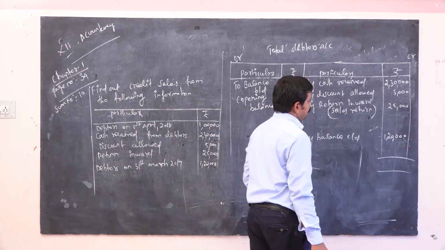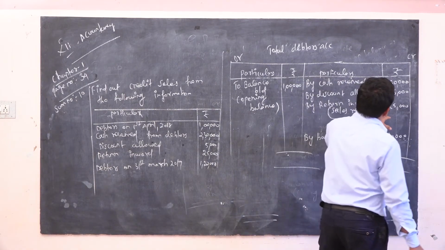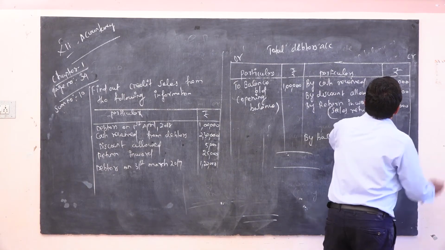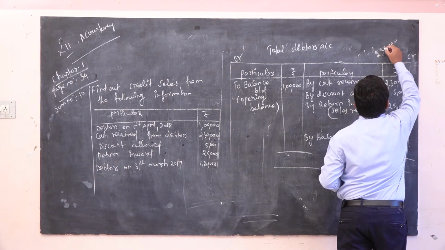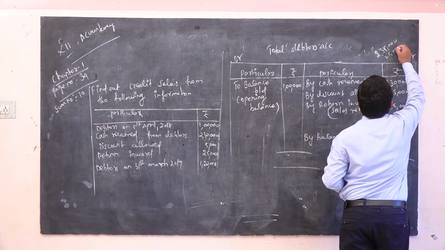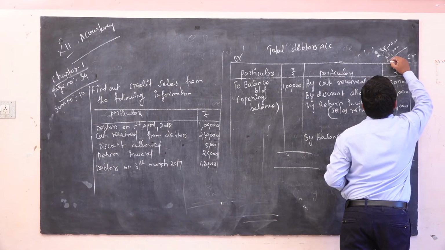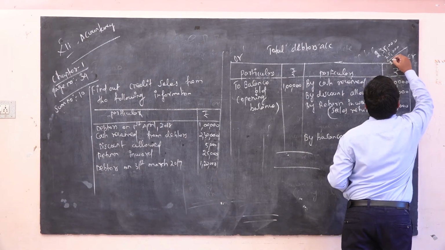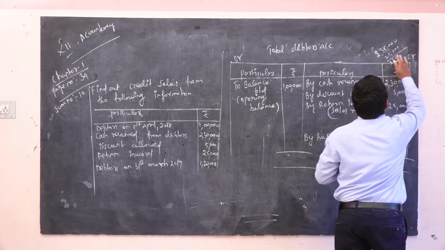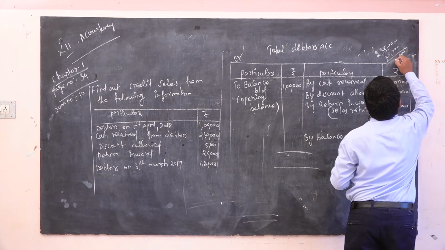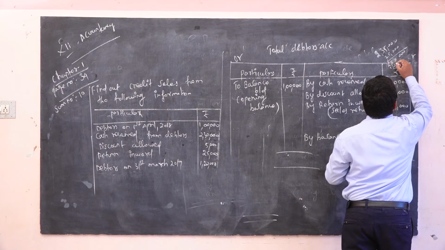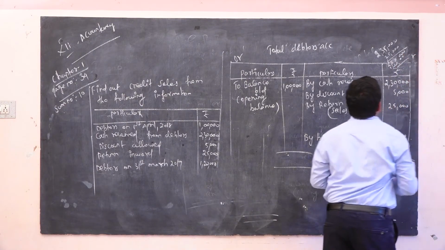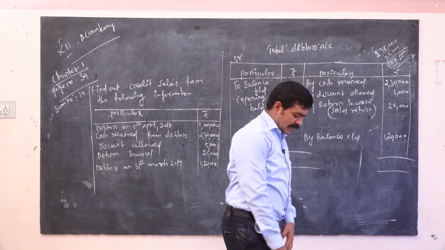So now I have to find the amount. The amount is 2,35,000, plus 25,000, so 2,55,000, plus 5,000, 2,60,000, then plus 1,20,000, 3,80,000.